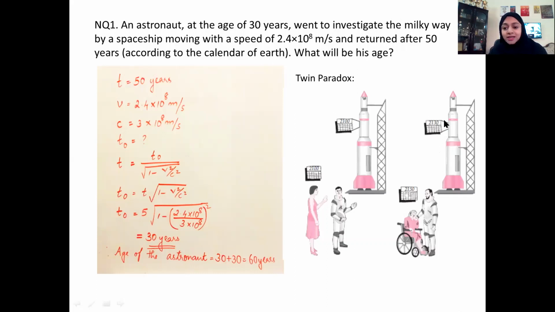While in his clock, which is dilated, it is 2130. So what we expect him to have is just 60 years of age, while his twin sister who was staying back on Earth has passed 30 years plus 50 years. So she will be 80 years old.